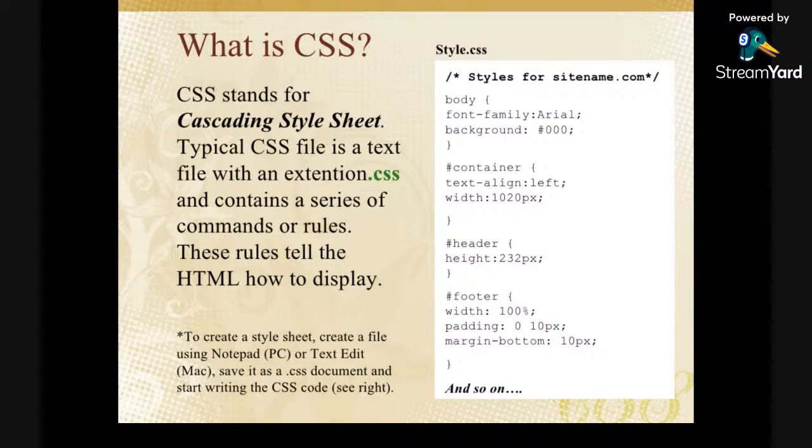Look at the examples on the right here, what CSS looks like when you want to start writing one. For example, we have body here, with an open curly brace and a closed curly brace, and then you have some properties, or a selector. This is a selector, this is the property, and this is the value. Let me say that again. For you to define CSS, you have 3 things involved, right?